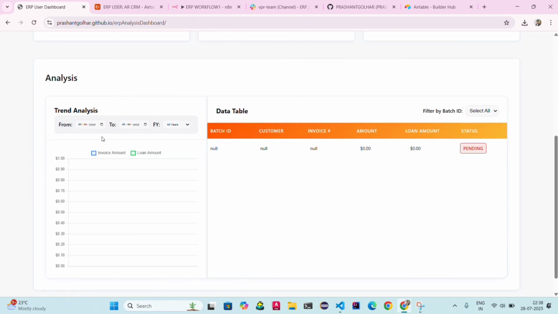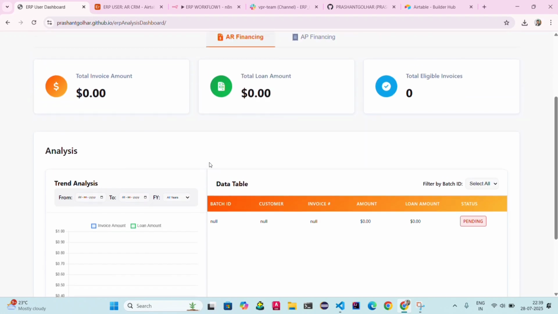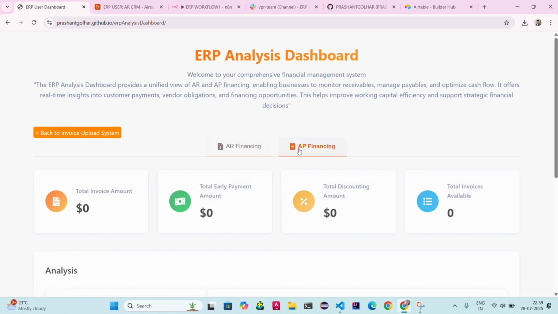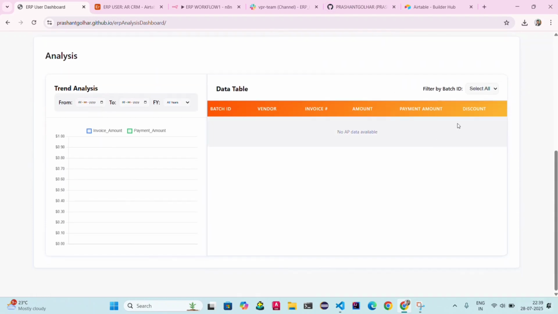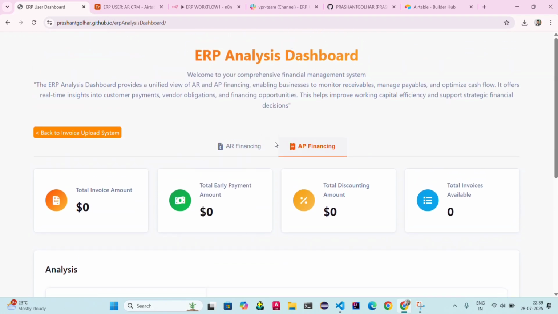And this is trend analysis. This is for when the ERP user wants to find some files or some turnover between dates or a financial year. Then the ERP user simply selects from date, to date and financial year here, so a graph will be generated regarding that. This is for AR financing, and similar for AP financing as well. This is total invoice amount, total early payments amount, total discounting, and total available invoices. Here also trend analysis and a data table are given to the ERP user.